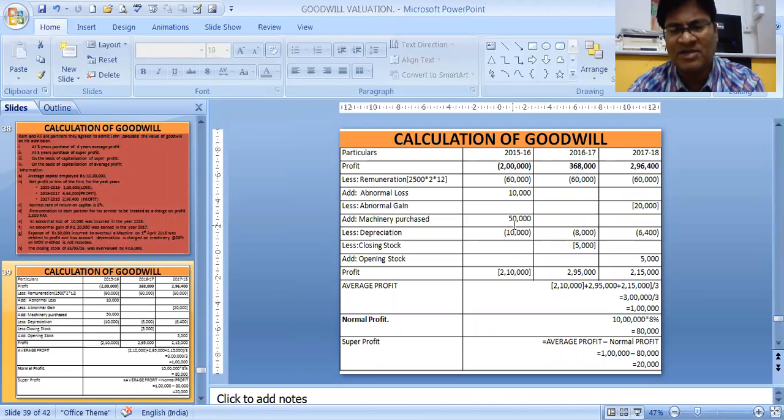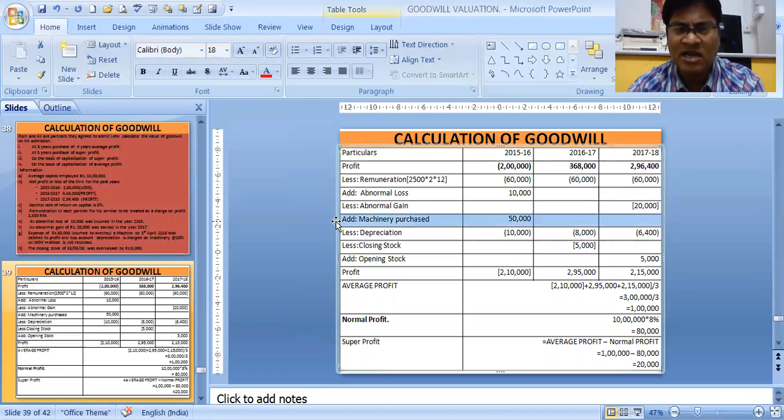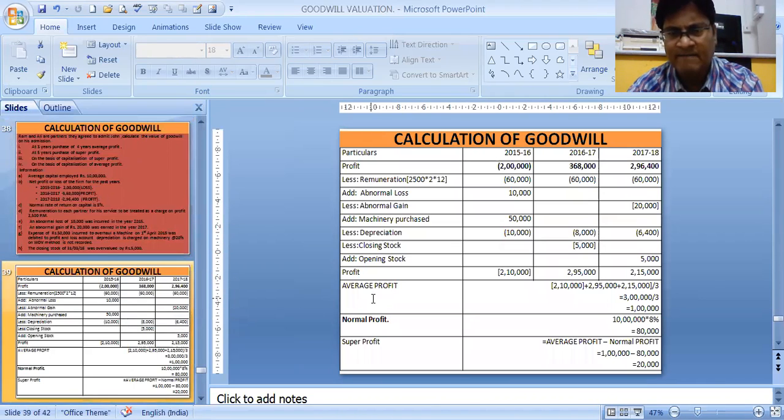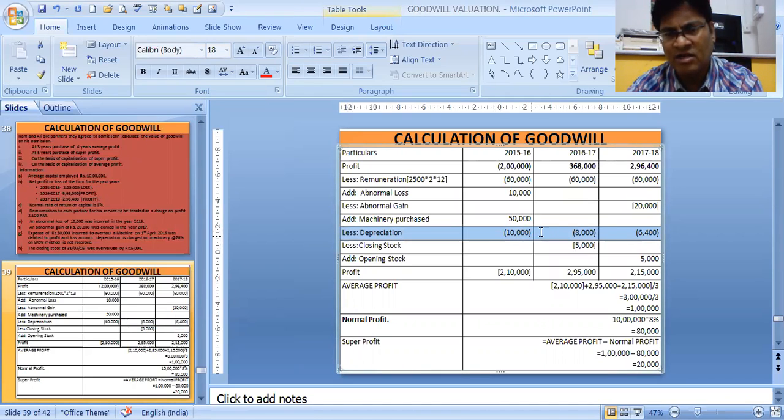In 2015-16, the machinery was purchased, so we are adding machinery value 50,000. And depreciation in that year under WDV method, first year, is 10,000. It is 20% depreciation. First year, 20% of 50,000 is 10,000. On the first date of 2015 we purchased, so the entire year's depreciation is 10,000. Now under WDV method, the value of the machine left is 40,000. 40,000's 20% is 8,000. Now the value of the machine left is 32,000.